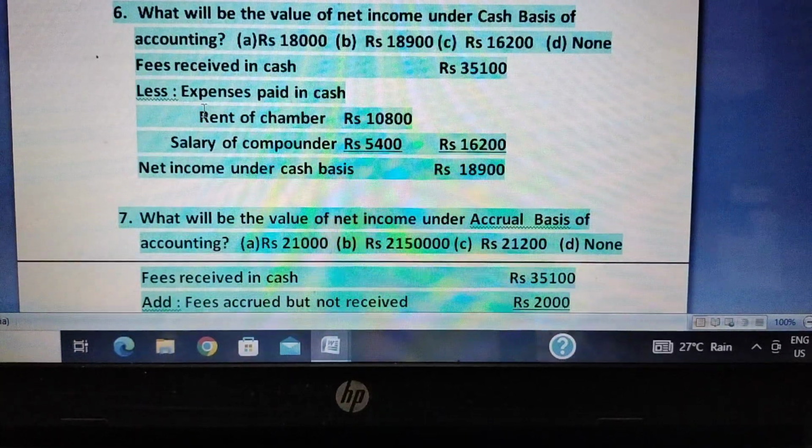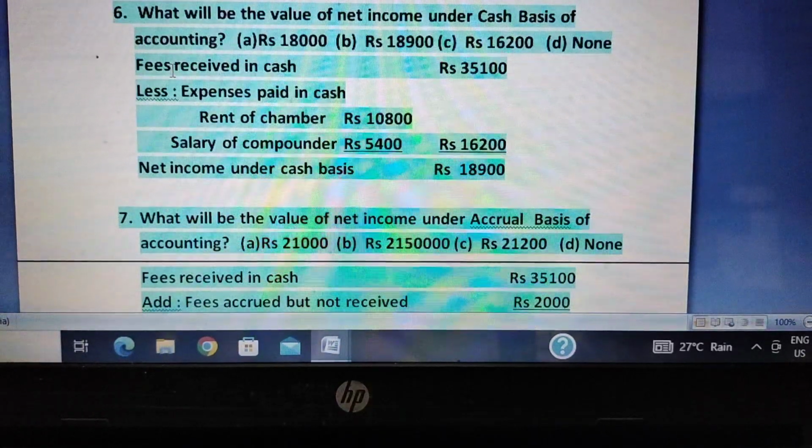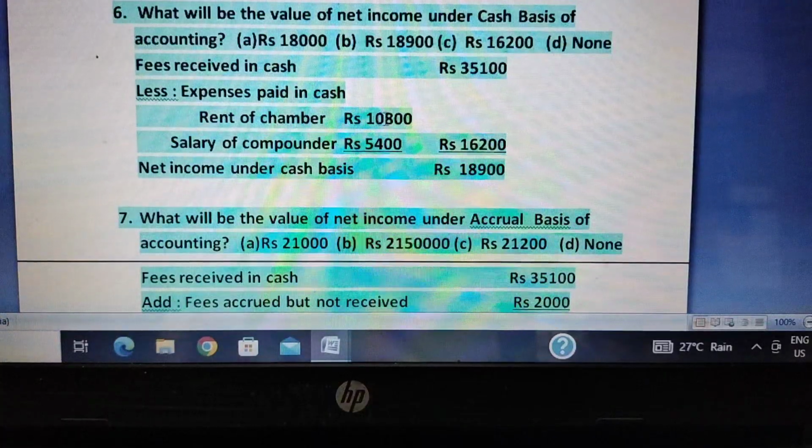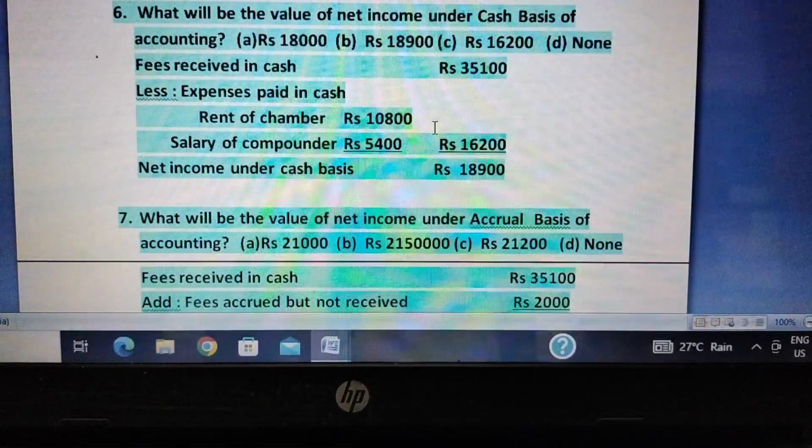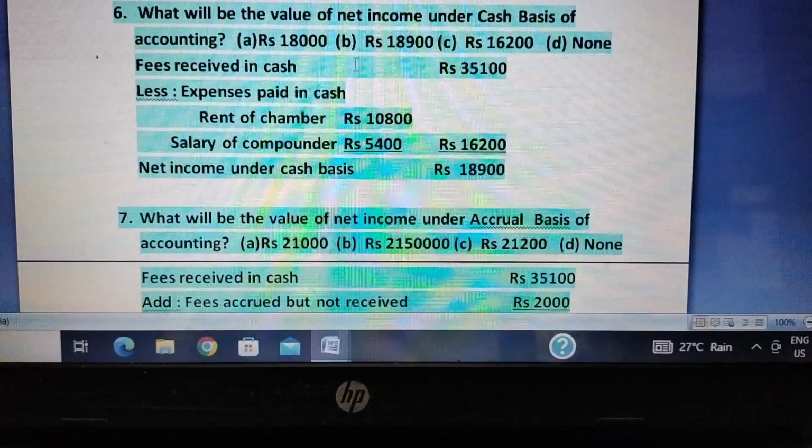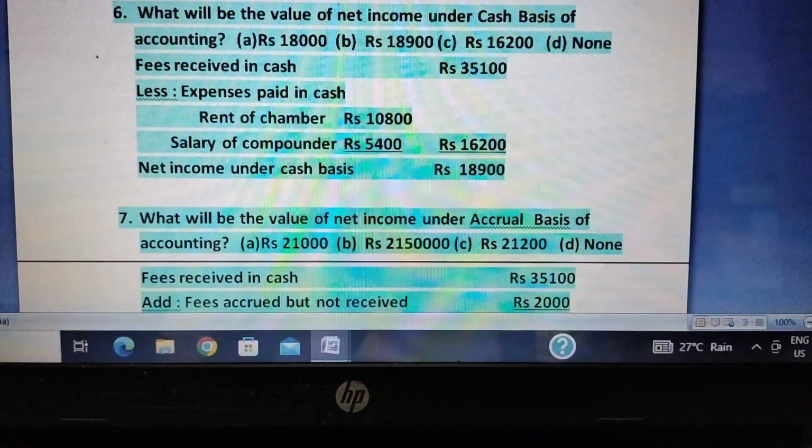Under cash basis of accounting, how much you have paid matters; for which period you have paid does not matter. So rent of chamber paid is 10,800, and it includes the 800 paid in advance. If it were not included, it would have to be deducted here, but it is already included in 10,800, so the 800 will not be deducted again.